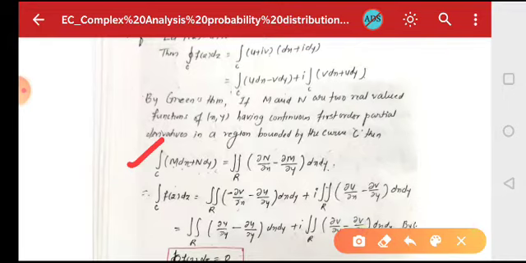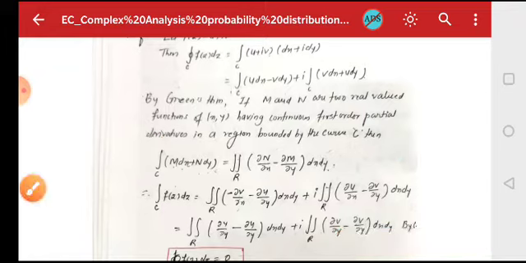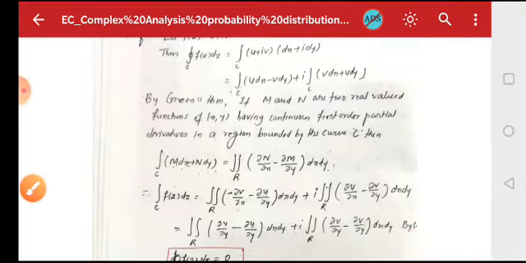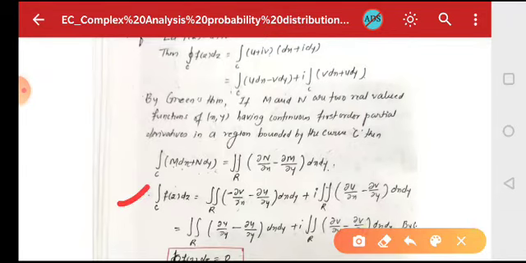Now if you compare this with the integral of f of z dz, capital M will be equal to u dx minus v dy, and capital N is equal to v dx plus u dy. According to that, integral over C f of z dz will be equal to the double integral over R of minus dou v by dou x minus dou u by dou y into dx dy, plus i into the double integral over region R of dou u by dou x minus dou v by dou y.